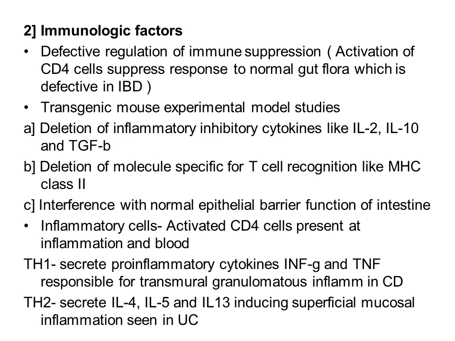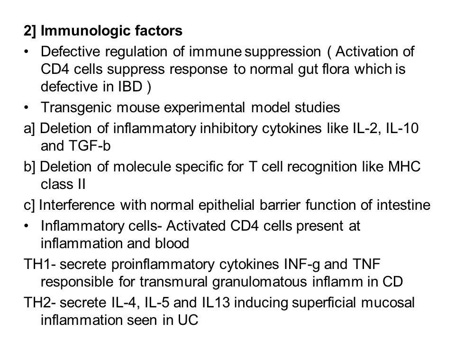So here T cells are very important. CD4 cells, T helper cells are very important. T helper 1 cells secrete pro-inflammatory cytokines like interferon gamma and tumor necrosis factor, which is responsible for transmural granulomatous inflammation in Crohn's disease. So as you know, T helper 1 cells are associated with Crohn's disease. Similarly, T helper 2 cells, which secrete interleukin 4, interleukin 5 and interleukin 13, are specific for inducing superficial mucosal inflammation, which is seen with ulcerative colitis.